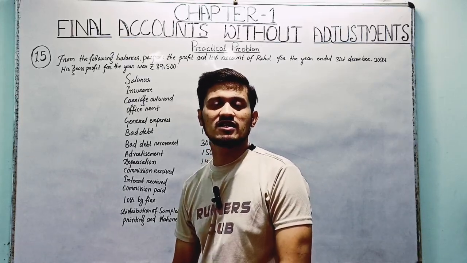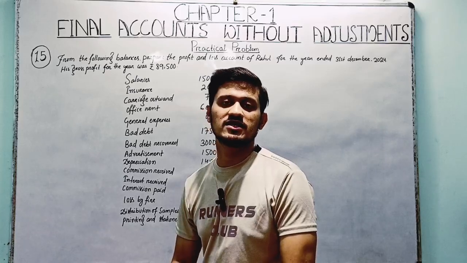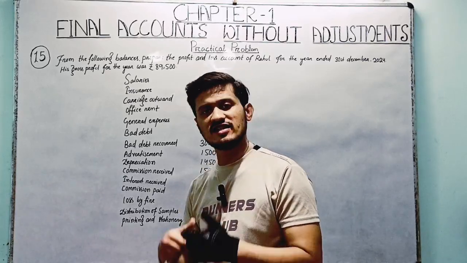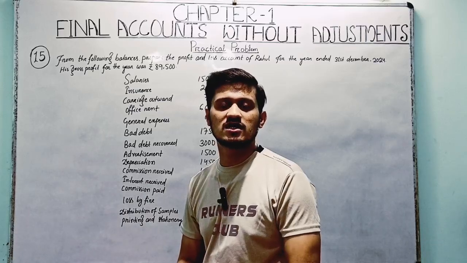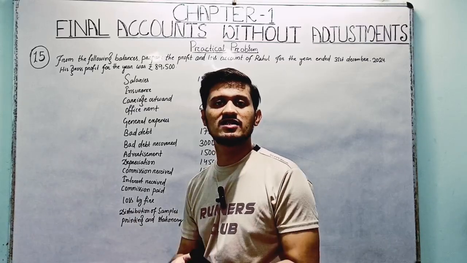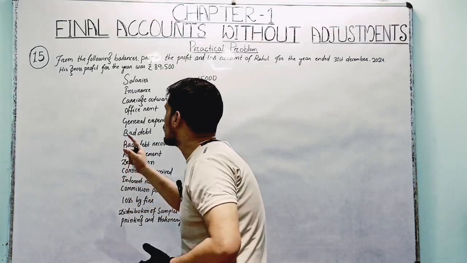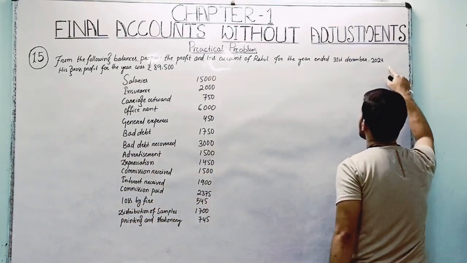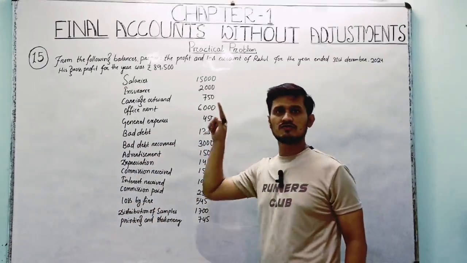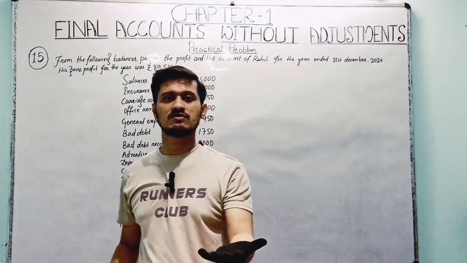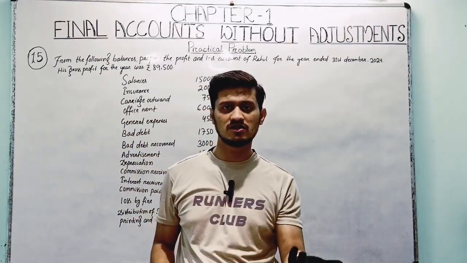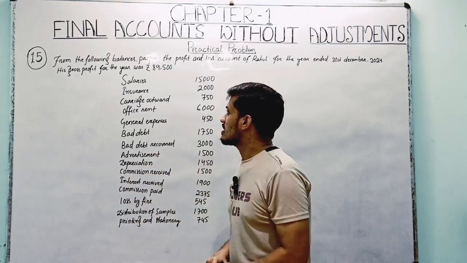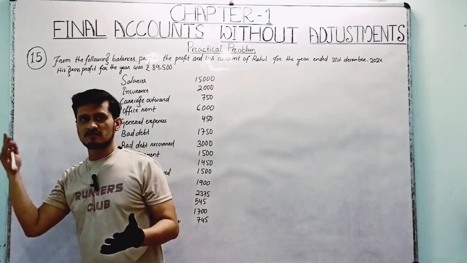Most students are confused about the question number and the year. You need not worry about it, because revised editions come every year, and in the revised editions the number of the question and the year change. Here the year mentioned is 2024, but in your book it may be 2023, 2022 or 2021. Similarly, question number 15 may differ.